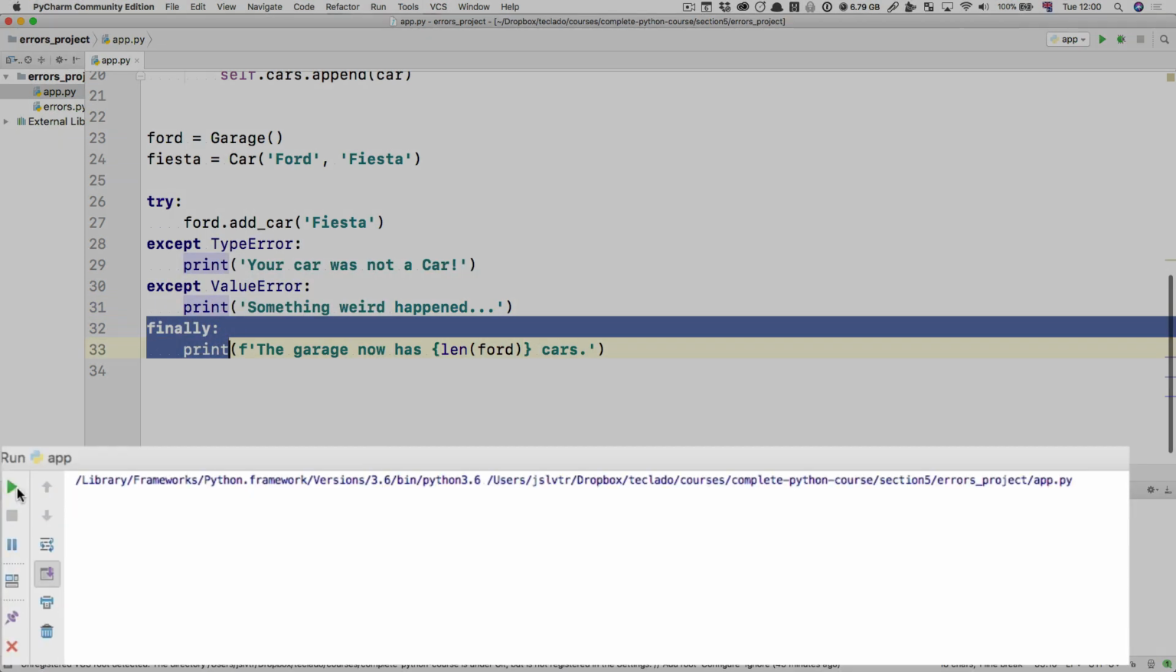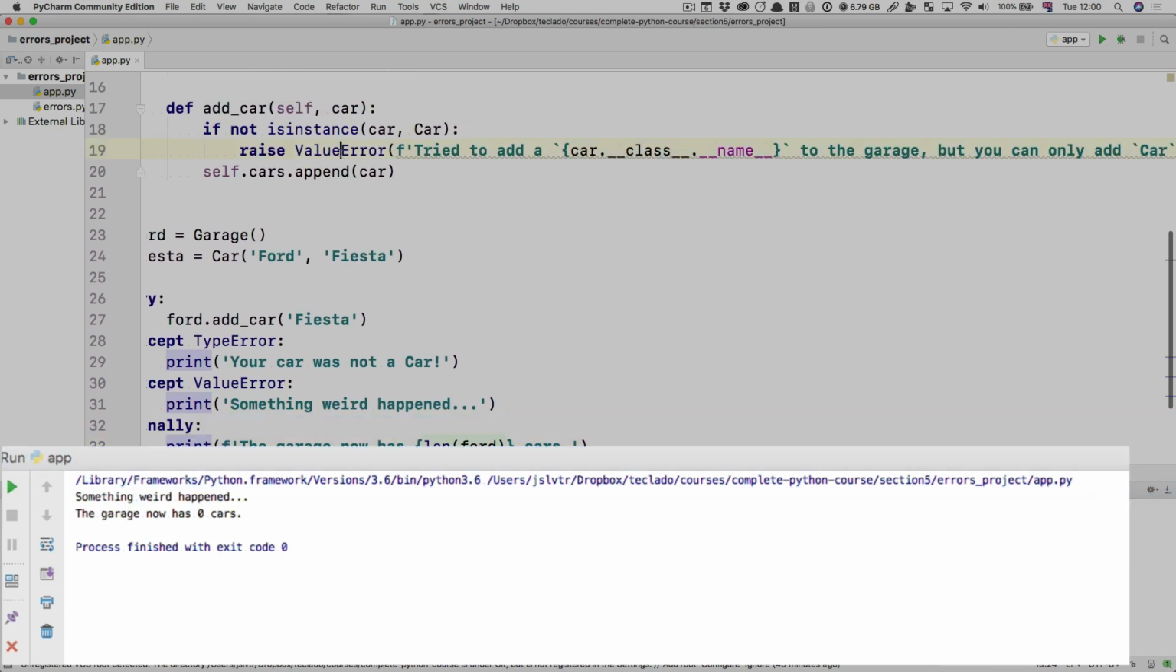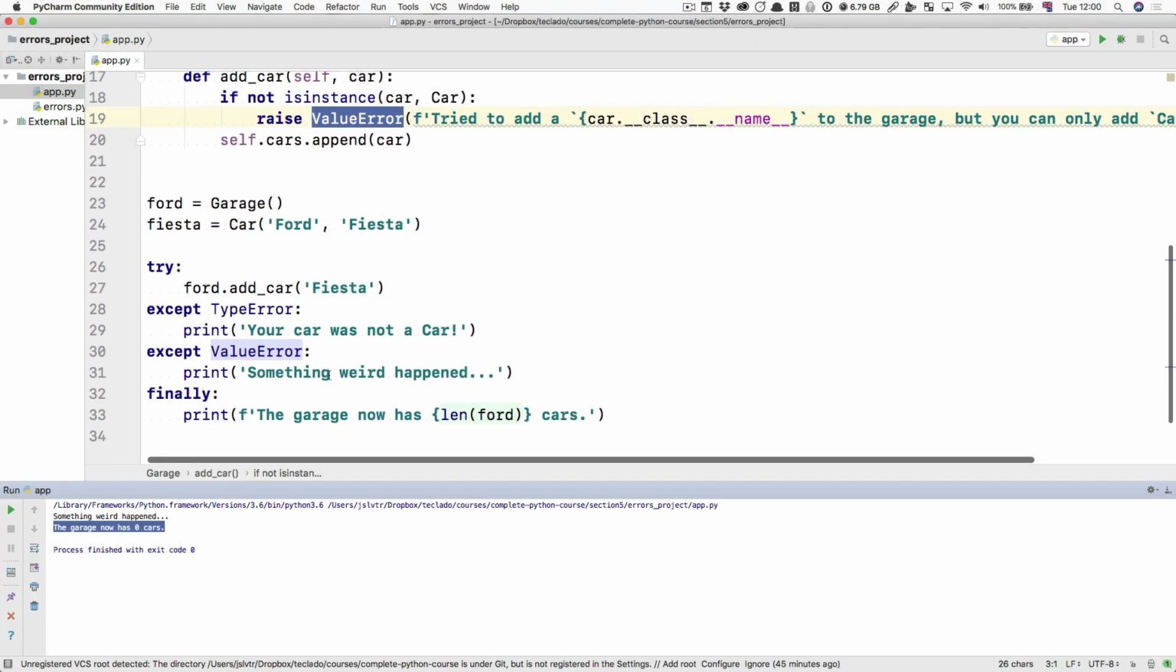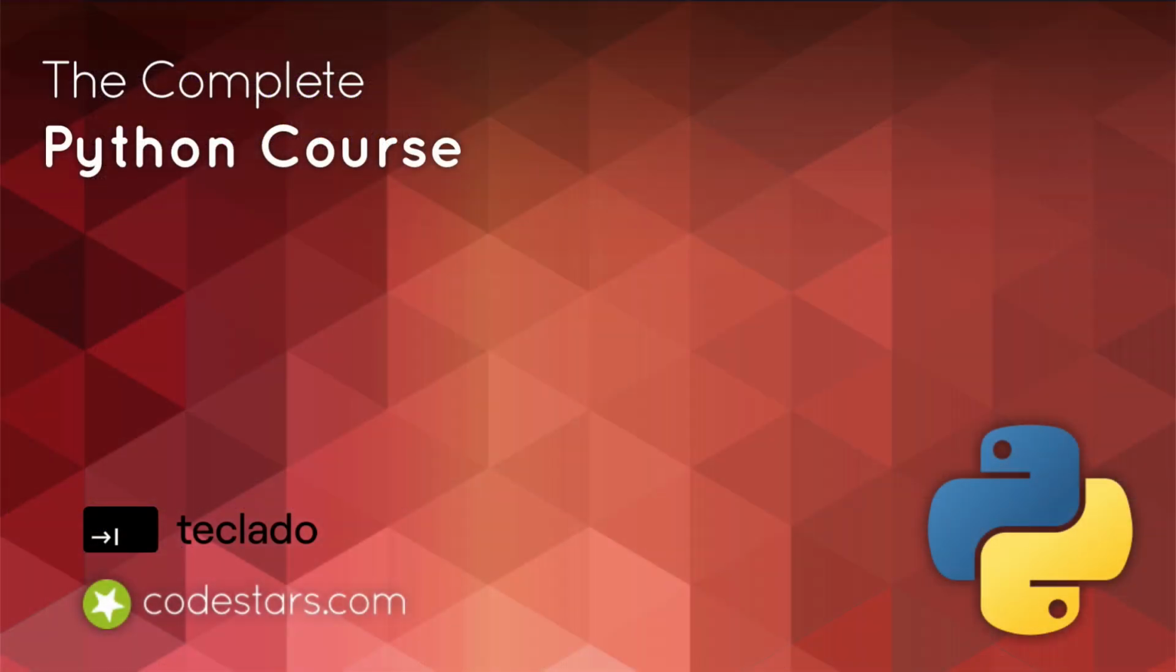So again, if we run this now, we get something weird happened because we raised the value error up here, and then we print out the garage has now 0 cars. Notice how we don't see a stack trace because the error has been silenced by the fact that we caught it. So in the next video, we're going to look at how we can not silence it. And that can also be quite useful, especially when you're developing.